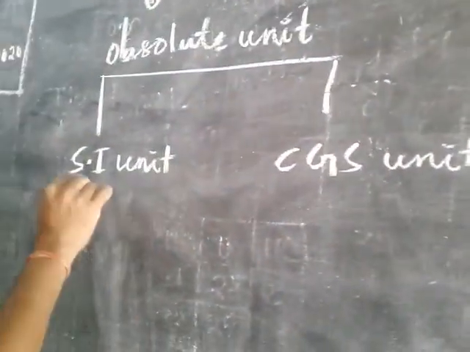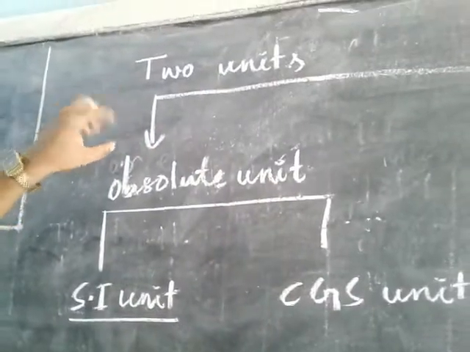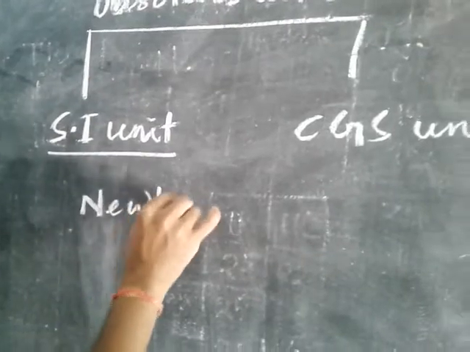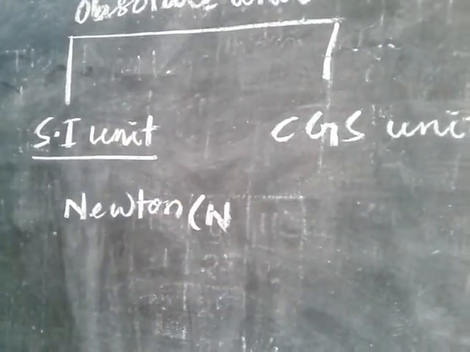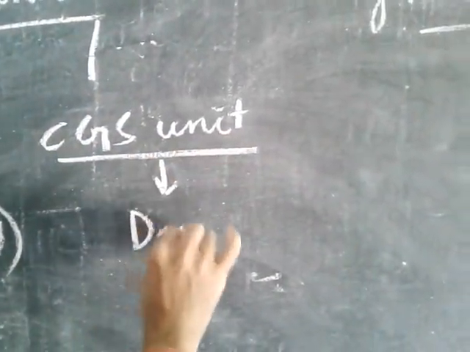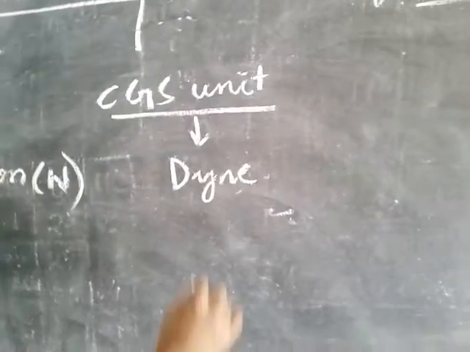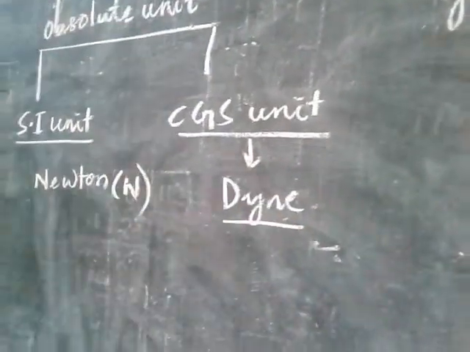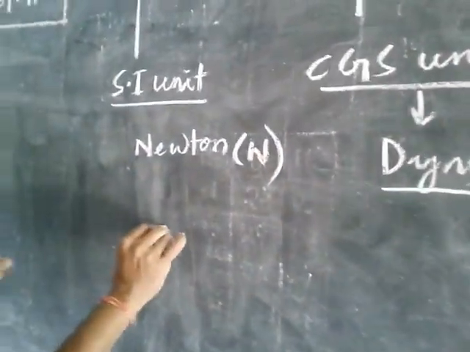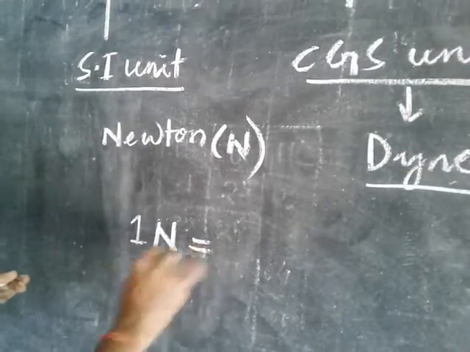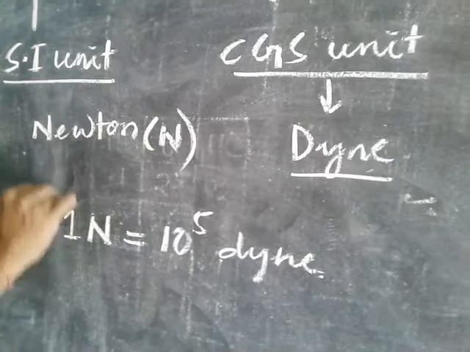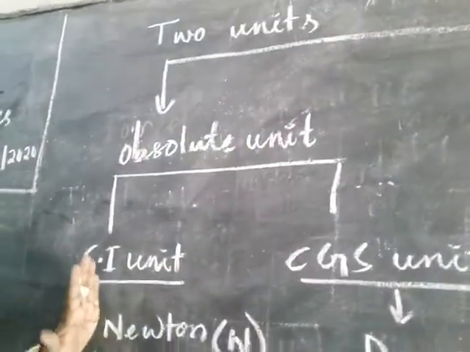In the SI system, the unit of force is the Newton, denoted by capital N. In the CGS system, the unit is the dyne. There is a relation between Newton and dyne: 1 Newton is equal to 10 to the power 5 dyne. Clear?